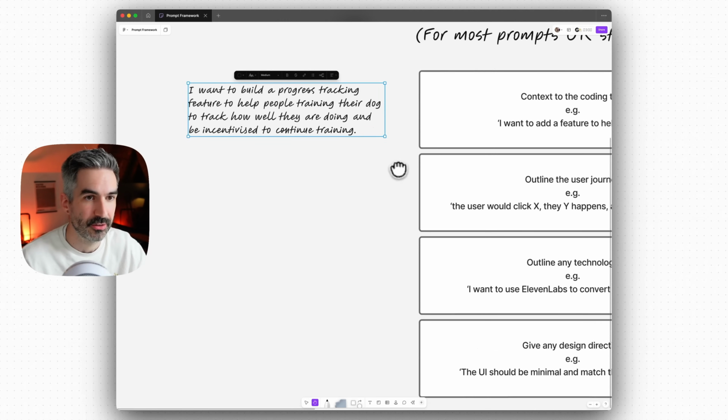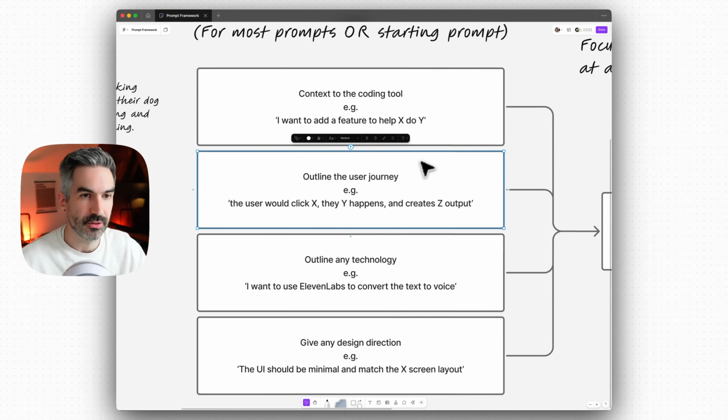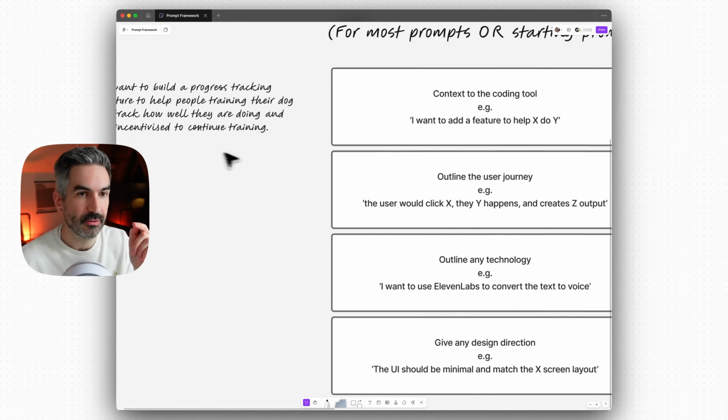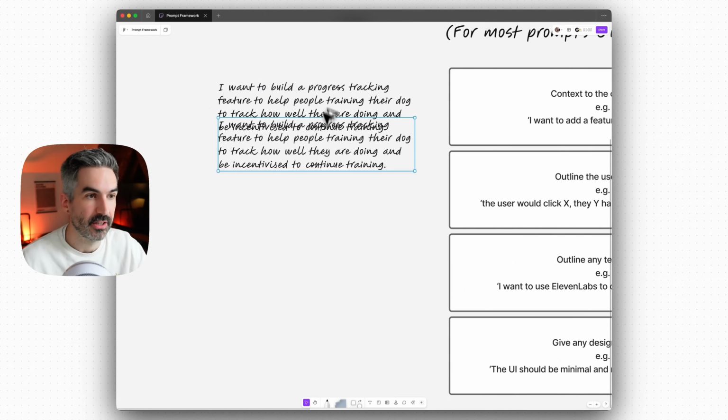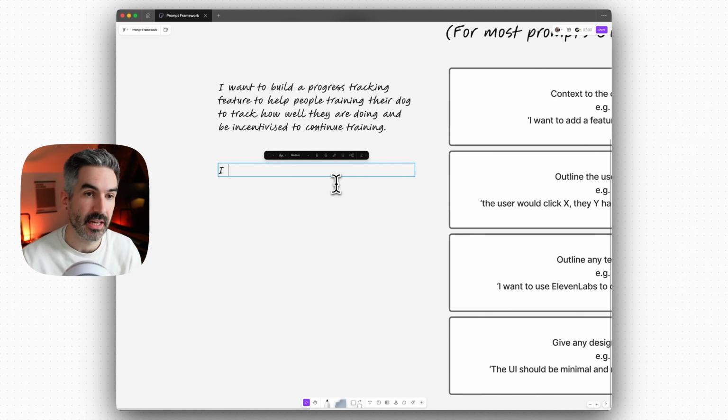So it's going to use that context to inform how it builds that feature. The next part of the prompt here is to outline the user journey. And this is really useful for the AI coding tool, because outlining the user journey basically tells the AI how we want someone using this app to go through the steps of actually doing it.